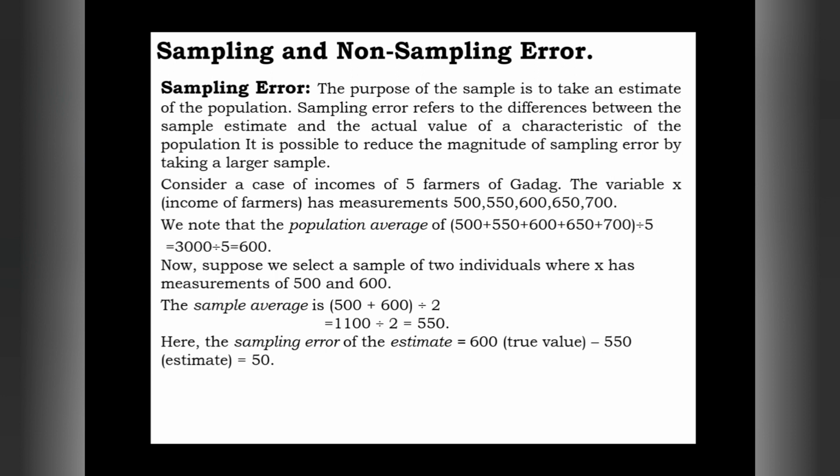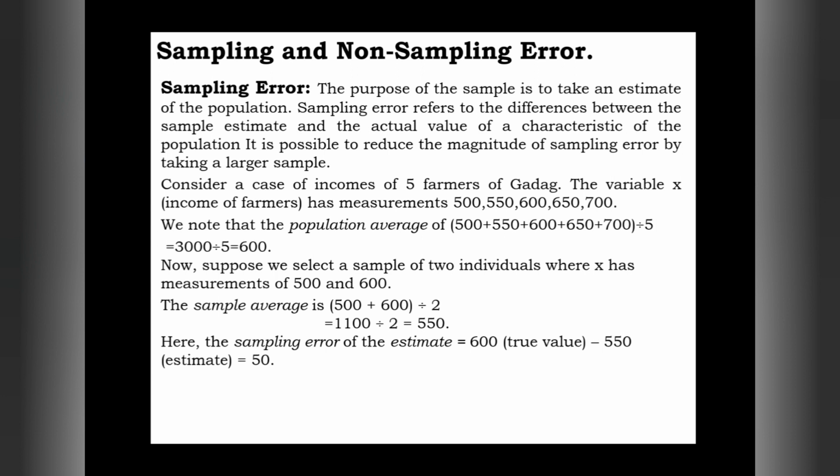It is possible to reduce the magnitude of sampling error by taking a larger sample. Here we can reduce that sampling error by increasing the sampling, by taking a larger sample, or by increasing the size of the sample. Okay, to make you understand, they have given one example.